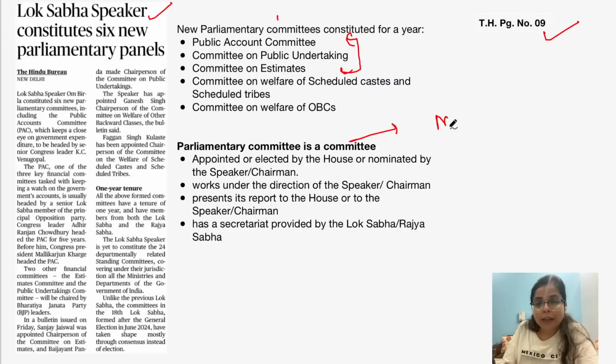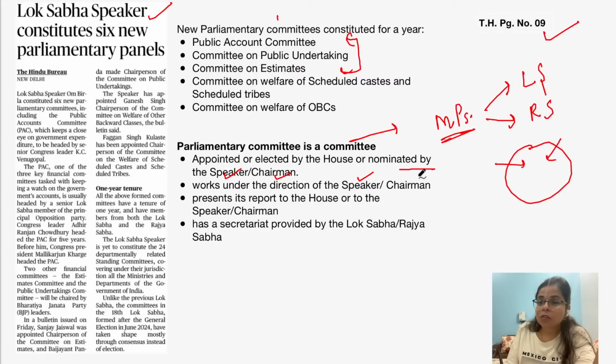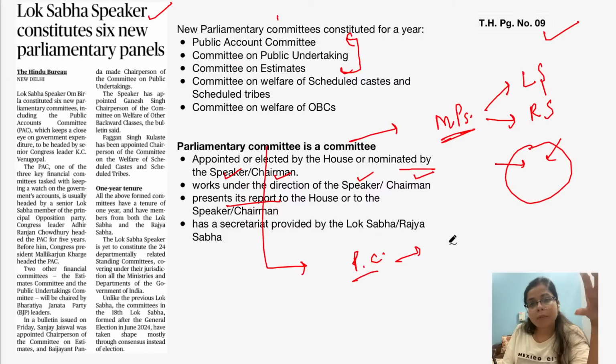So they work under the direction of Speaker or Chairman, and the major work of these parliamentary committees is that they present their report to the House or to the Speaker or Chairman. So parliamentary committees are an important tool to maintain checks and balances on the working of the executive, right?